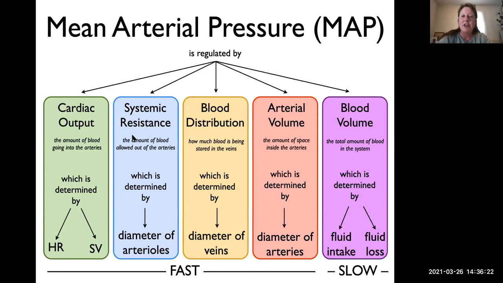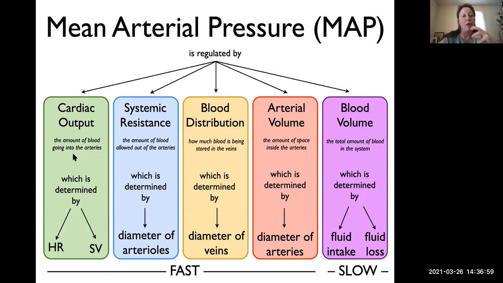Okay, mean arterial pressure is regulated by 5 main things. They're summarized in this slide. It's regulated by cardiac output, which we can understand because we're focused on what's happening in the systemic arteries here. Cardiac output is the amount of blood that's going into the systemic arteries. It makes sense that that would influence the mean arterial pressure. If cardiac output is higher, then it's putting more blood in the arteries, and that should be increasing the pressure.